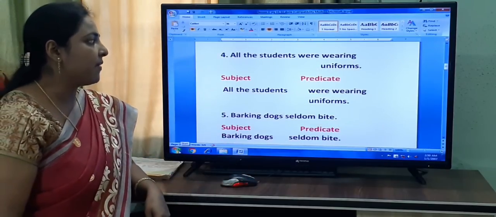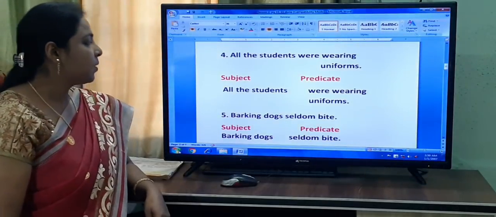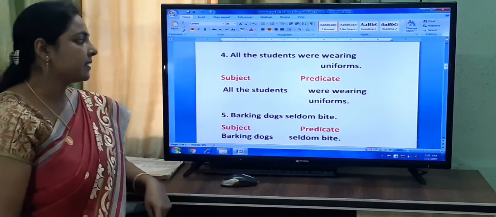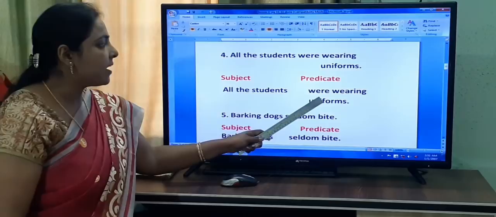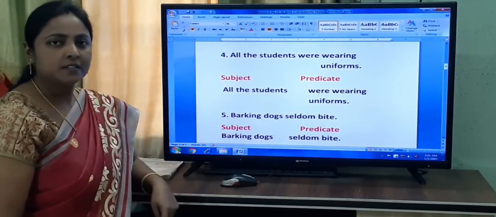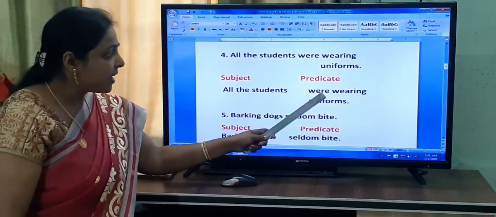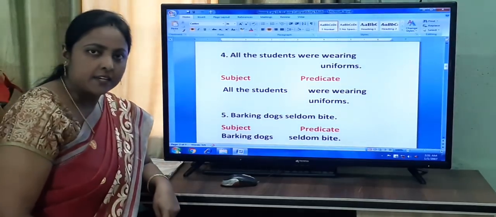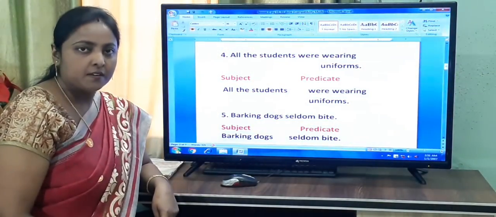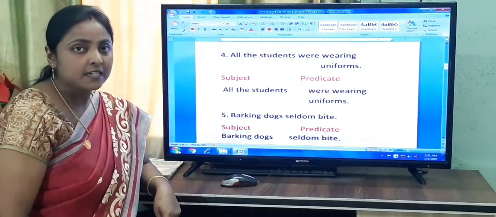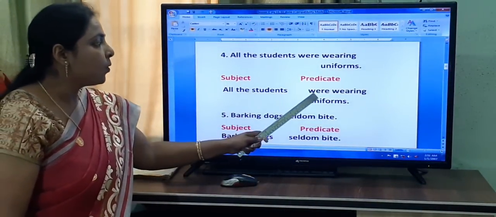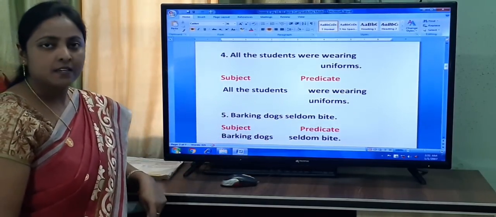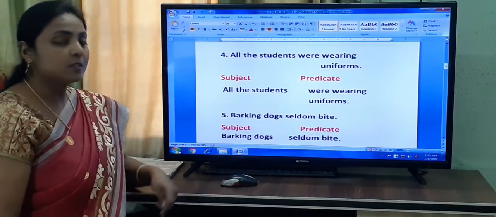All the students were wearing uniforms. What is the subject here? All the students. And the predicate, were wearing uniforms. And what is the verb here? Were. So, were wearing uniforms is what? Predicate. When we ask the question with who or what, we get the answer. It is the subject. Who were wearing uniforms? All the students. So, all the students is what? Subject.